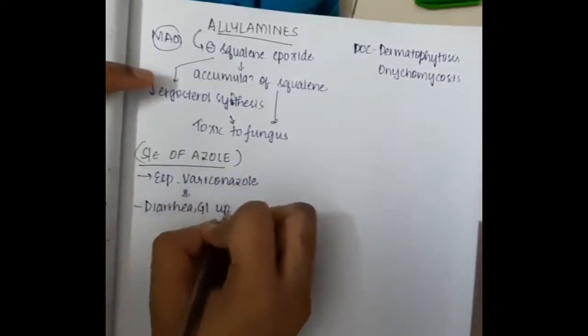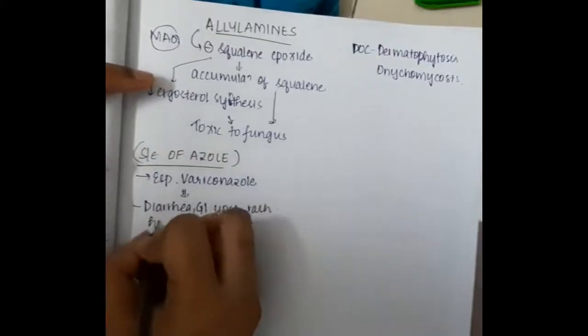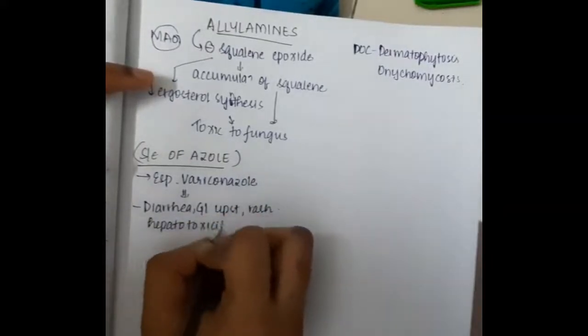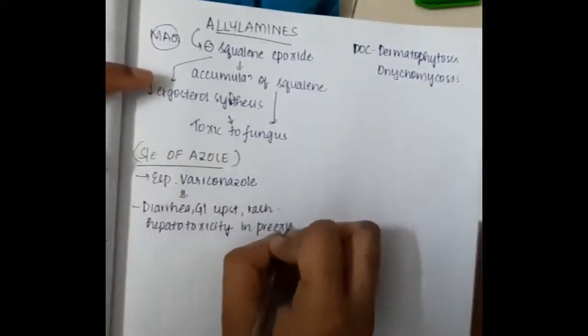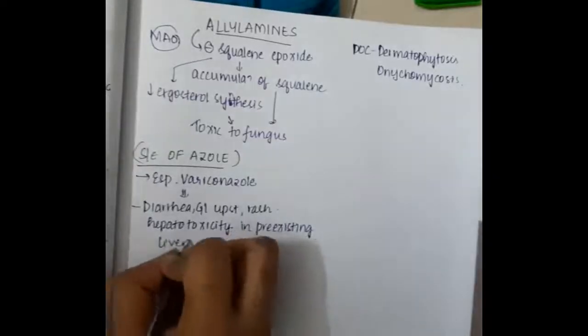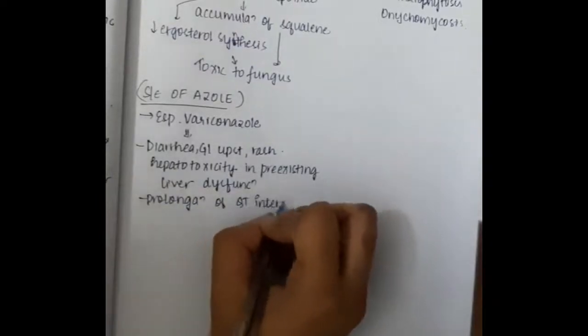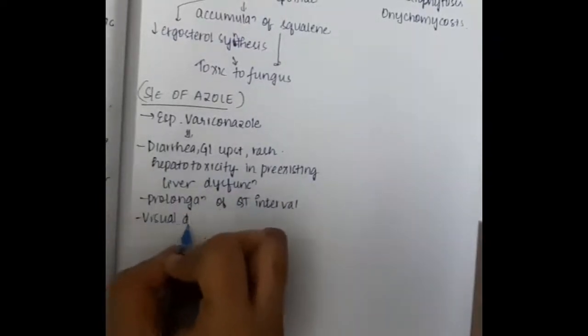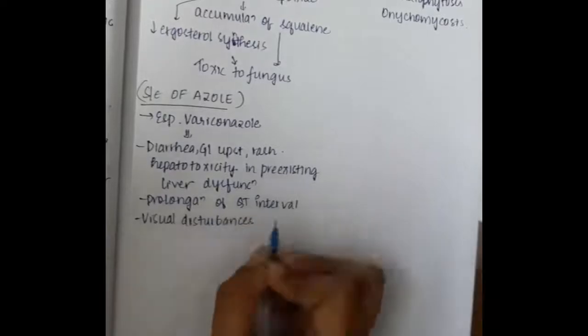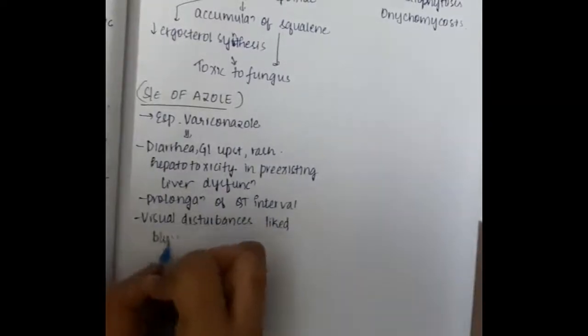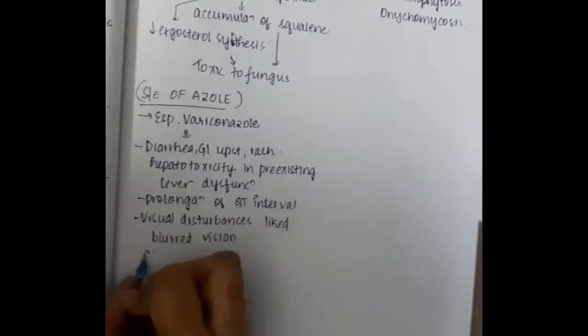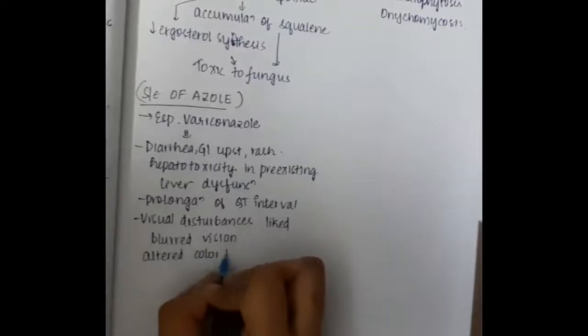Then the side effects of azoles are very important, especially the side effects of voriconazole. It causes diarrhea, GI upset, rash, and hepatotoxicity in pre-existing liver dysfunction. It also causes prolongation of the QT interval.